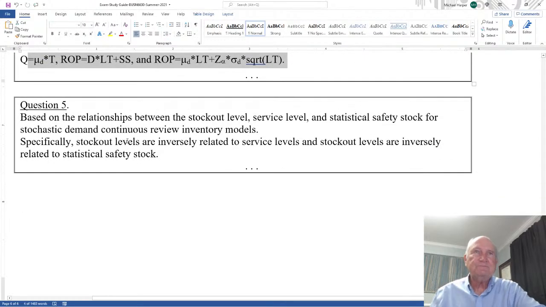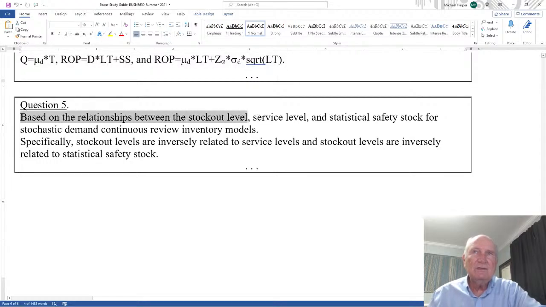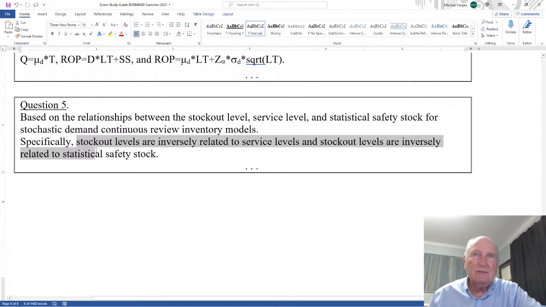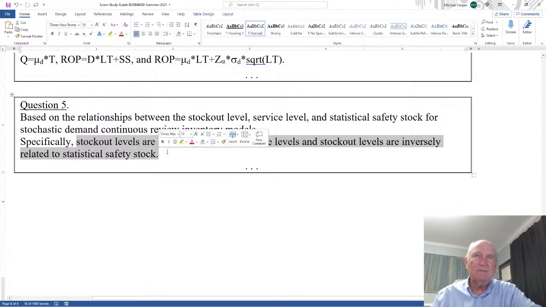Question 5 is based on the relationship between the stockout level, service level, and the statistical safety stock for stochastic demand continuous review inventory models. I'll say, for a stochastic demand continuous review inventory policy, then so on. Specifically, the stockout levels are inversely related to service levels, and stockout levels are inversely related to statistical safety stock.